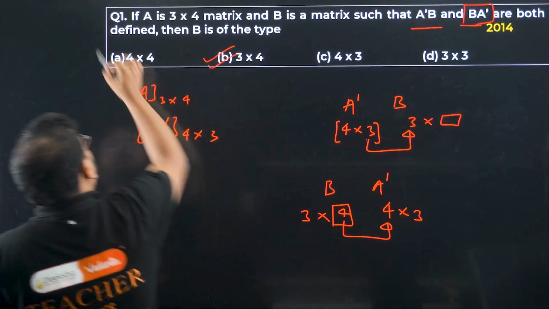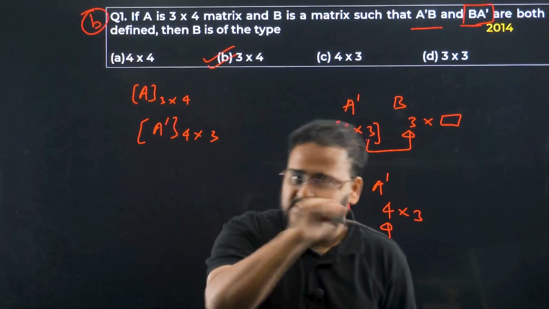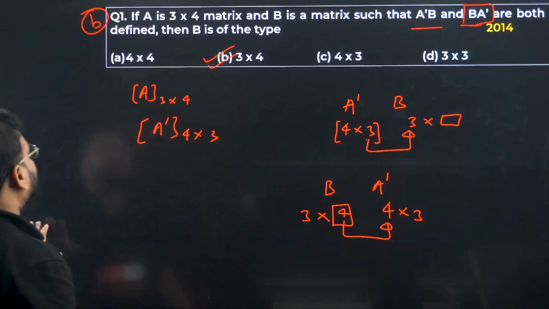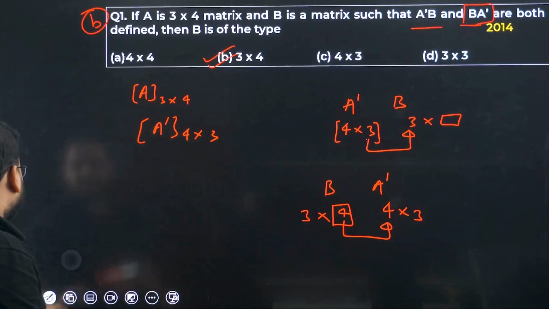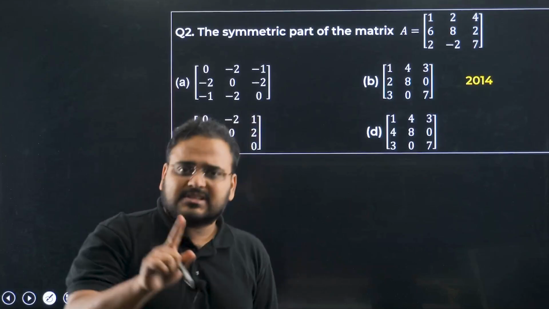Option B is correct or not? Tell me. Yes, it is. So option B is the right answer for question number 1. Let's solve the next question. Question number 2. The symmetric part of first one is clear, right? First one is clear.